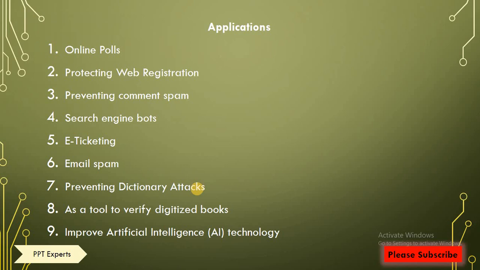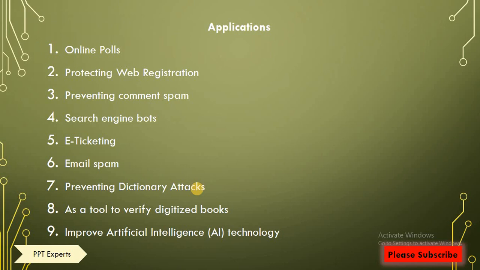Search engine bots: it helps to reduce search engine bots, so a program or a hacker should not overload the site, and it helps in preventing these search engine bots.